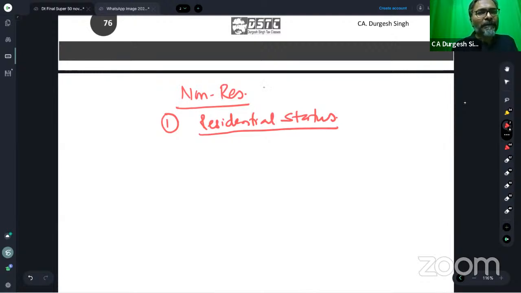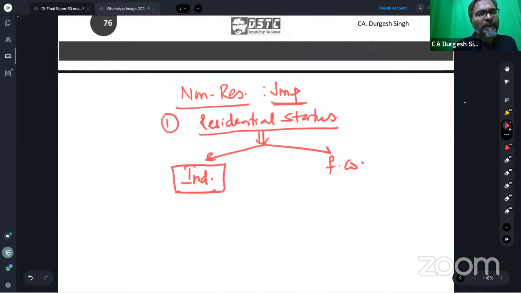Now, the most important arena, which I'm going to discuss right now, is the residential status of an individual and of a foreign company. Students, I just need to tell you how you can expect the question in the examination so that every one of you is clear about the ICAI pattern. How you are going to find this in your examination, this is how you're going to do it.